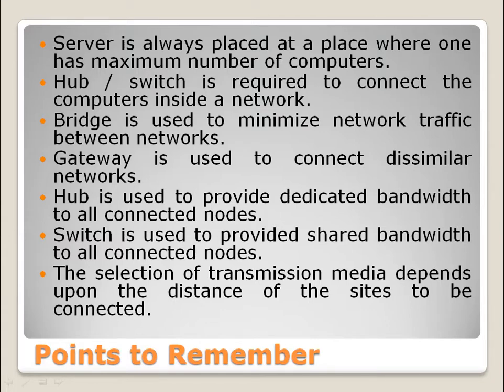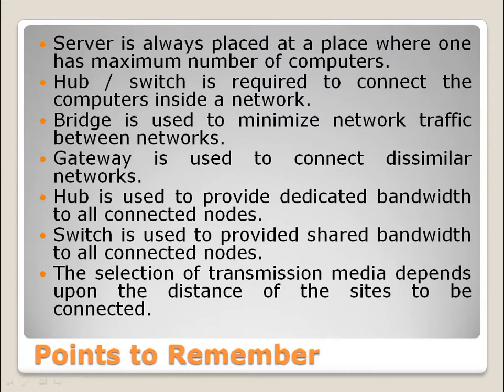So each node will get a dedicated bandwidth of 10 Mbps. Whereas the switch is used to provide shared bandwidth to all its connected nodes. So if you have a 100 Mbps connection, then all the systems will share that 100 Mbps bandwidth. Okay.